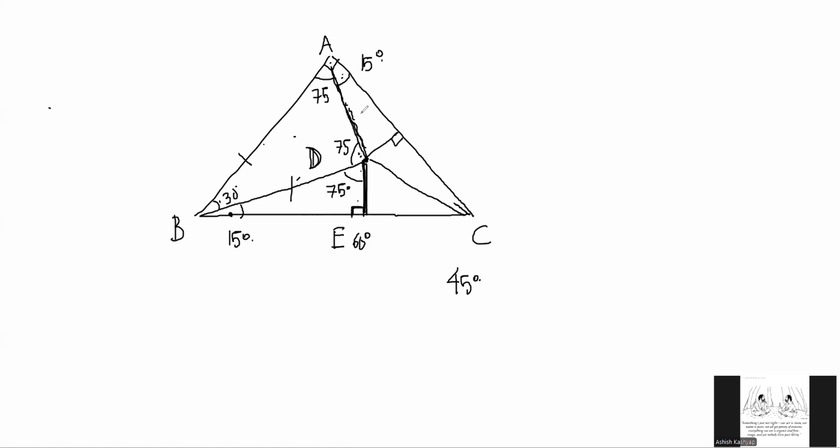We'll prove congruency. We have to prove congruency of this triangle and this triangle, right? Yes. That's what we have to prove. If we can prove the triangles are congruent, we already know this is 15. Okay. So maybe they want you to prove these two congruencies.